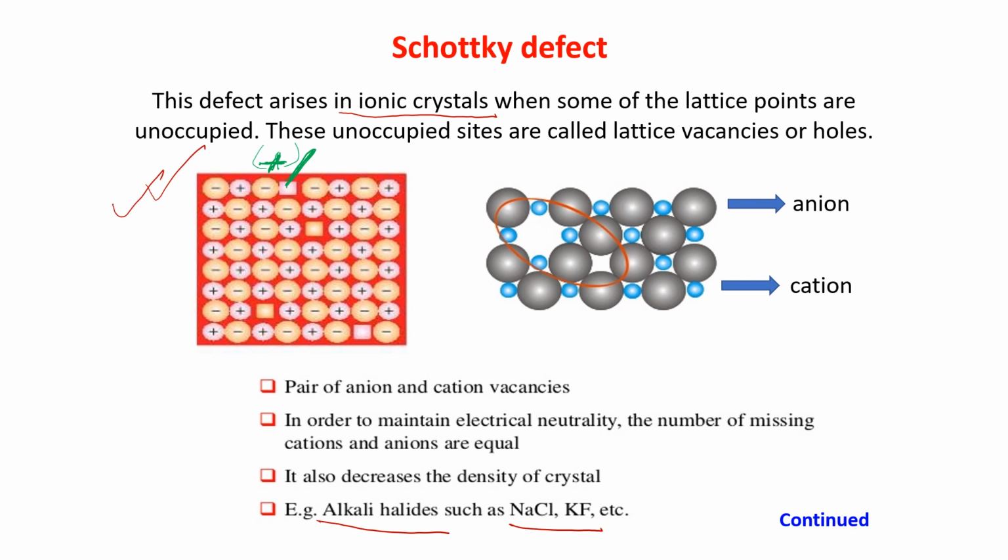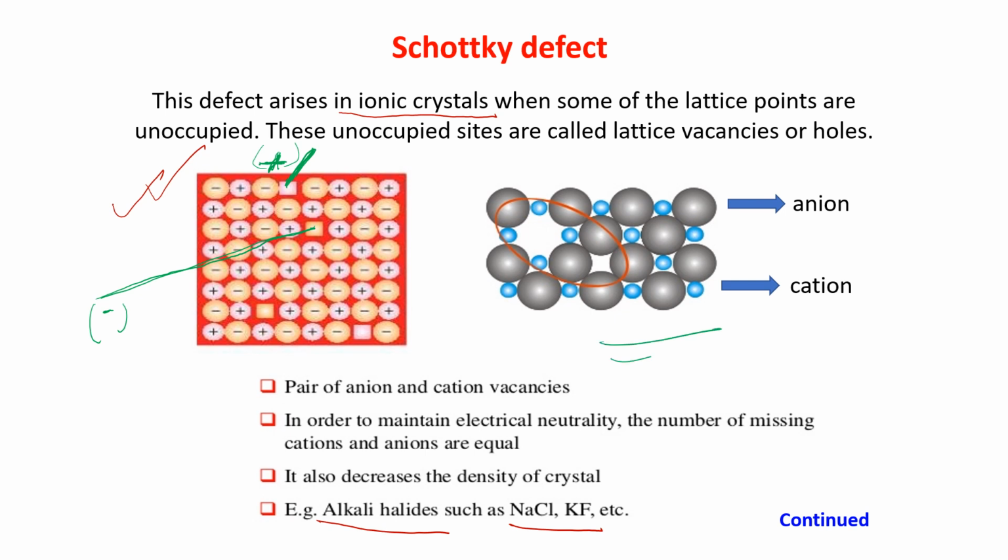This is balanced by, you see here in this line, this one. This is a negative ion. This one is a positive ion and this is a negative ion. So it is balanced. Missing of 2: the positive ion is also missing, the negative ion is also missing. Both the ions are missing, so they are creating a hole.